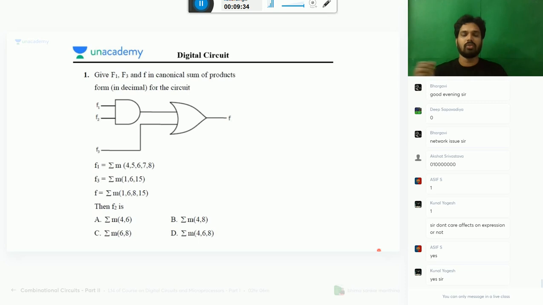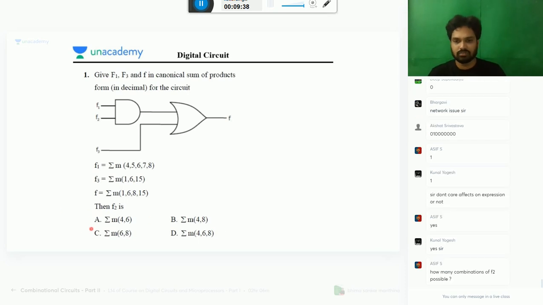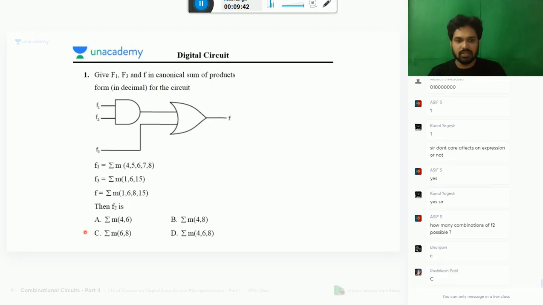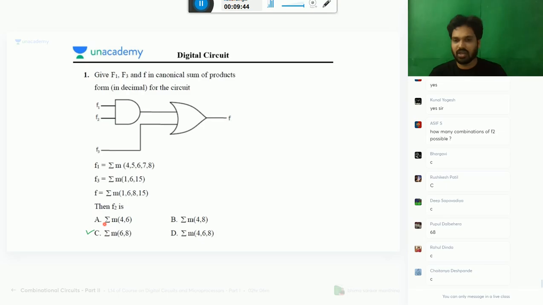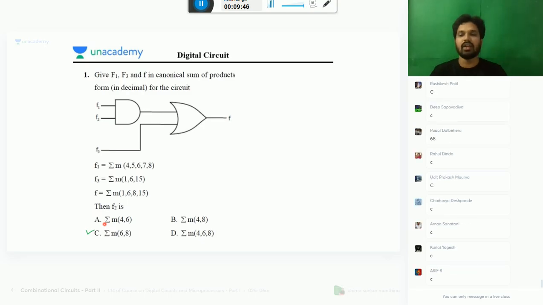So now come to this question. Already we have done this question. You know the answer is 6 and 8. That we did already in the last lecture. And I asked one thing: how many combinations are possible? How many different solutions are possible for F2?